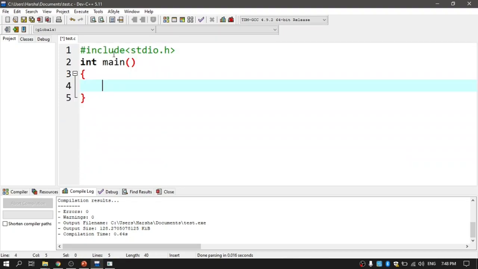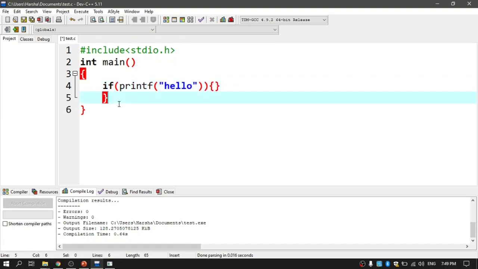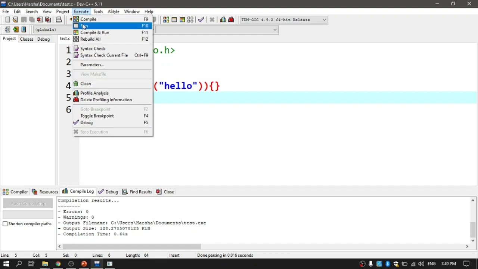If you observe, there is no semicolon here, right? And I'm writing something like if printf of hello, then I'm going to write a pair of curly braces. This is what I have written here, and let me save the code and run it.